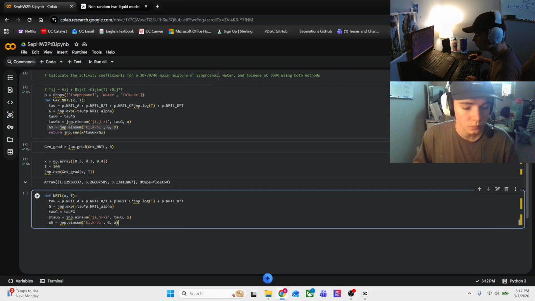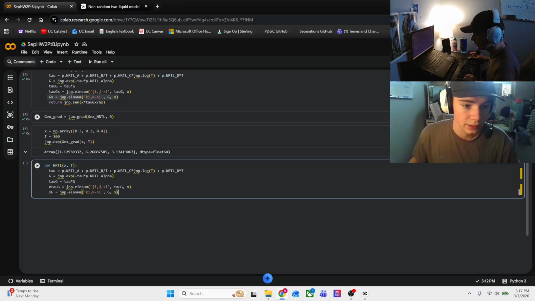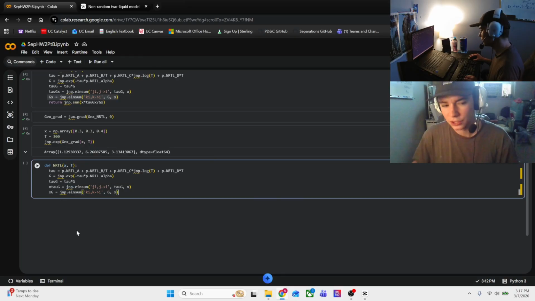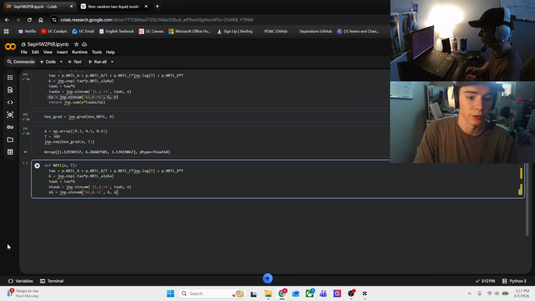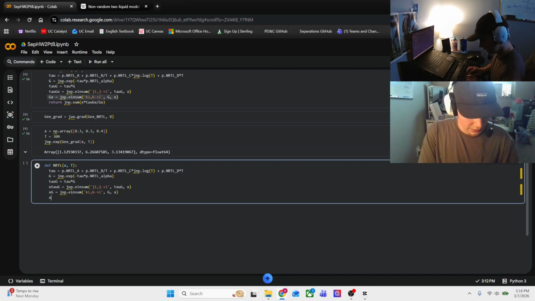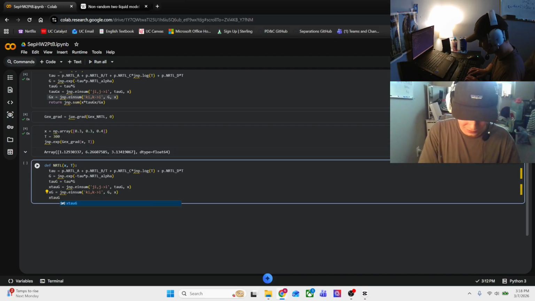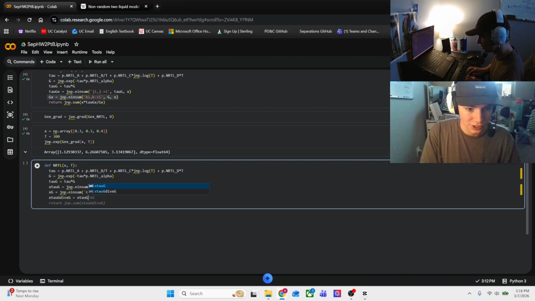So x tau G, xG. Now we need to do something called broadcasting to get these. These currently are two matrices of different sizes. So this top one is one-dimensional and this bottom one is two-dimensional. So we have to use some broadcasting to get both of these to be two-dimensional arrays so we can work with them. So to do that, we are going to create this variable x tau G divided by xG, and that is literally what we're going to do. We're going to take our x tau G divided by xG.